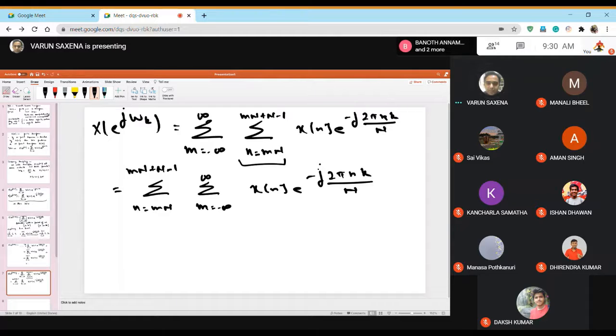Now I have a question for one of you. I need to transform this outer summation into a summation that starts from 0 to N minus 1. What transformation should I apply on small n? That is the question. I need to change this summation, the one that I have just marked, to start from 0 to N minus 1.